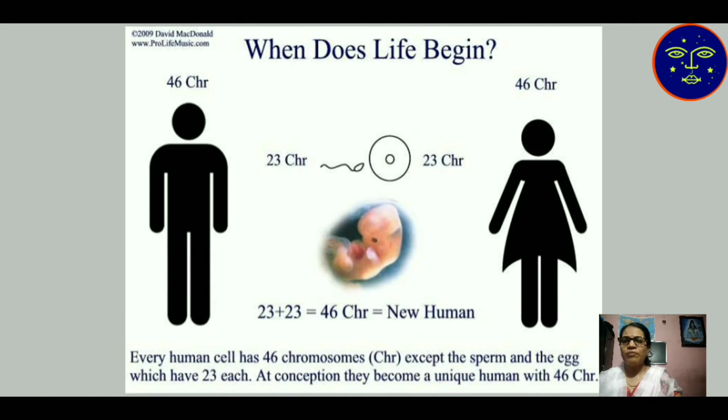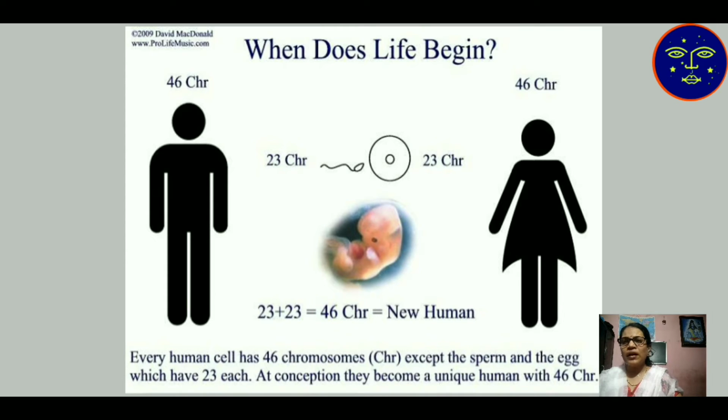Then when does life begin? 46 chromosomes: 46 chromosomes of the father and 46 of the mother, paternal and maternal. The ovum contains 23 chromosomes because meiosis takes place and reduces 46 chromosomes to 23.